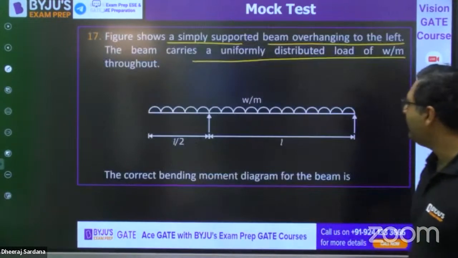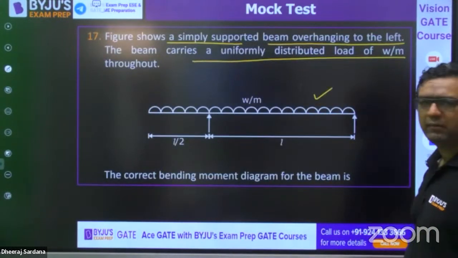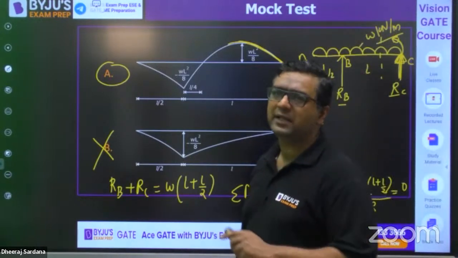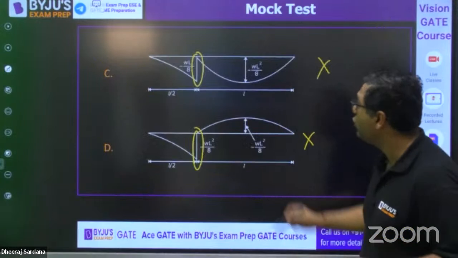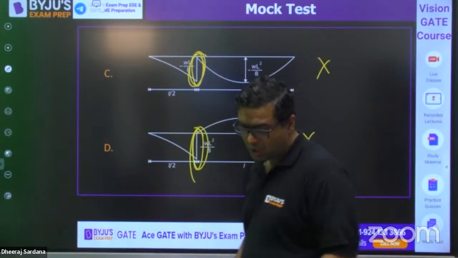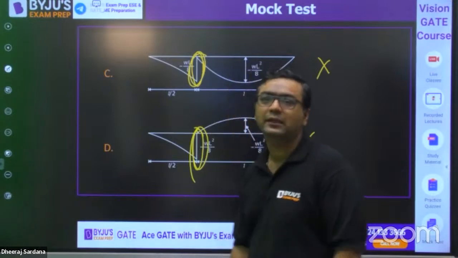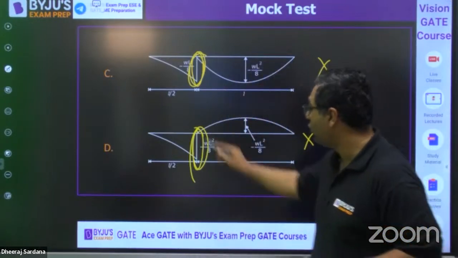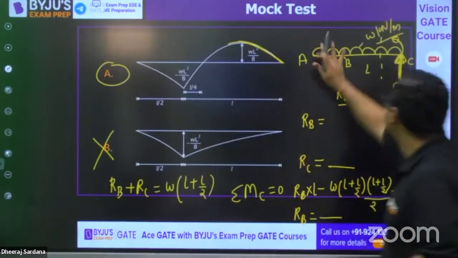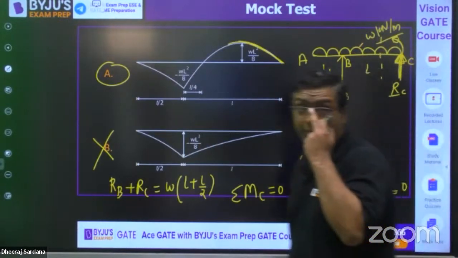So the point is they have given this loading diagram, and they are asking which bending moment diagram is correct. If you see all the four, you can see in options C and D there are jumps in the bending moment diagram. Jumps in the bending moment diagram are possible only if we have point moments. There is no point moment, so C and D cannot be correct.